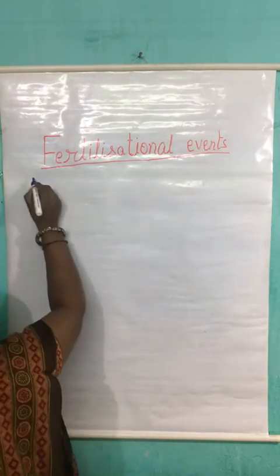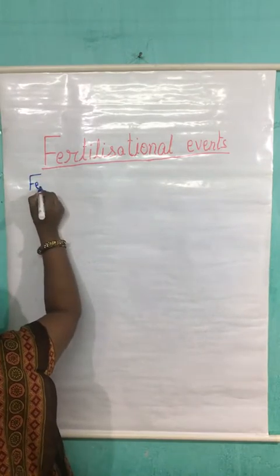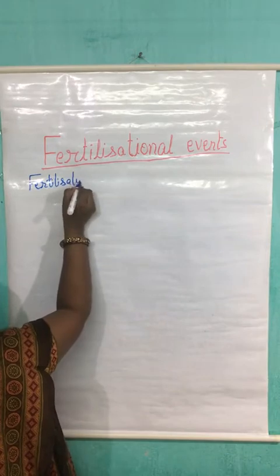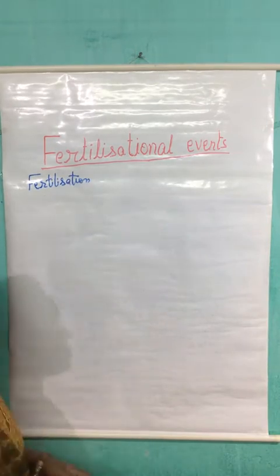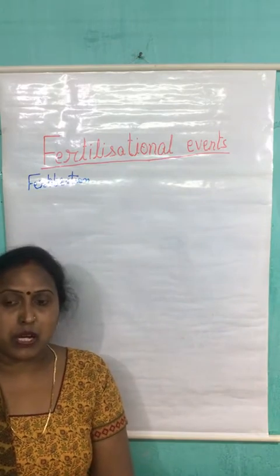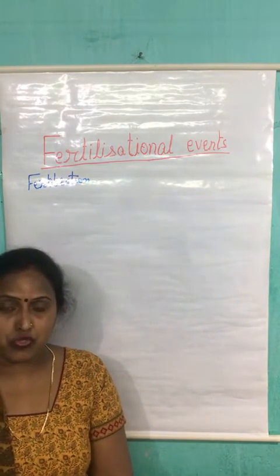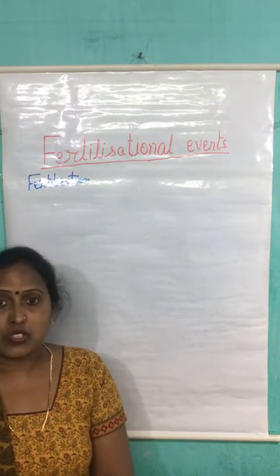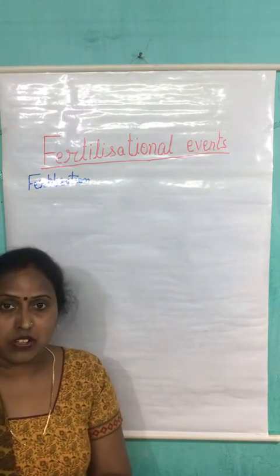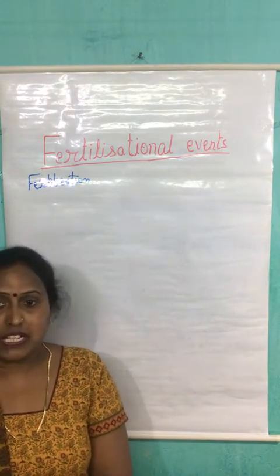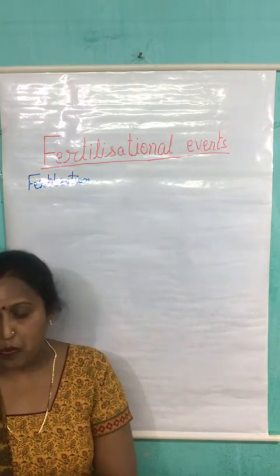All of us know that fertilization, what is fertilization? We know that the process of the fusion of the male gamete with the female gamete to form the zygote is known as fertilization. So how this process or this event takes place in case of the flowering plant, that we are going to discuss today.